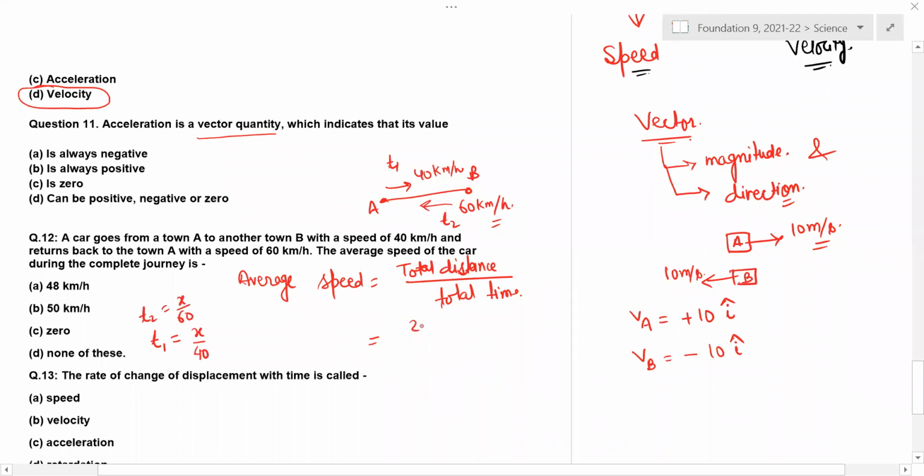So total distance we got is 2x. Total time is T1 plus T2: x by 40 plus x by 60, which is 2x by, taking the LCM of 120, 2x into 120 by 5x. x got cancelled, so the answer is 48 kilometer per hour.